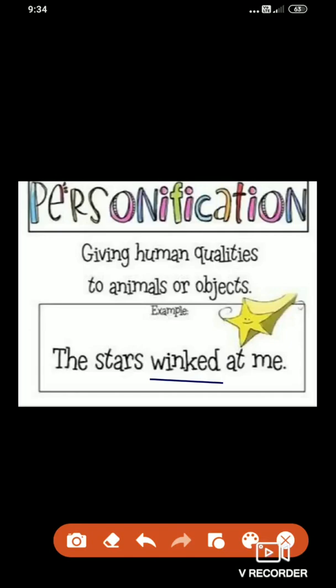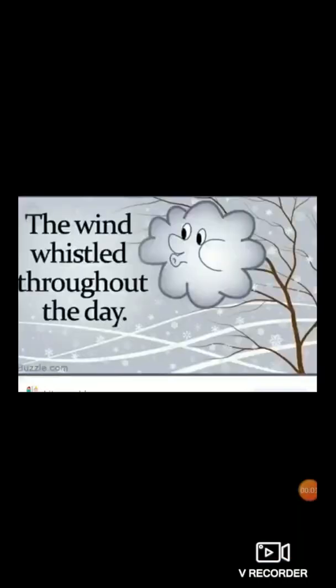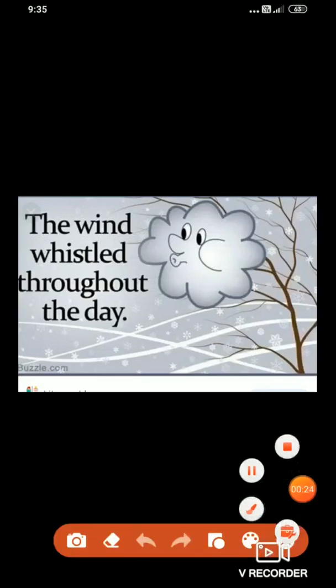Very good. The wind whistled throughout the day. So the wind, it is a human quality. It is a human being. Wind is human? No, wind is not human. It's a non-living thing. So which human quality is given here? Can anyone answer me? Very good. Whistled. So the human quality whistled is given to the wind.